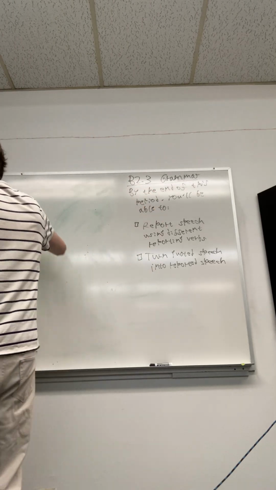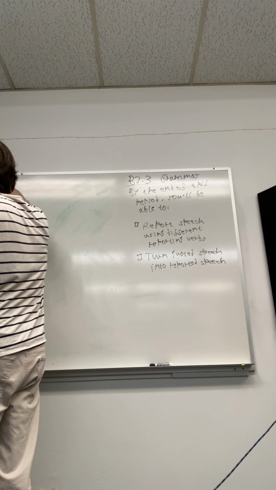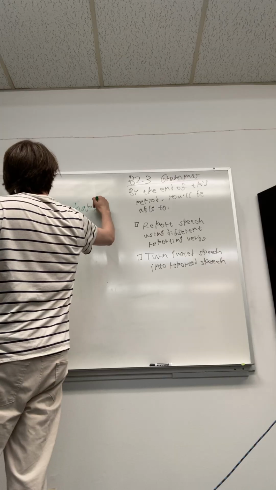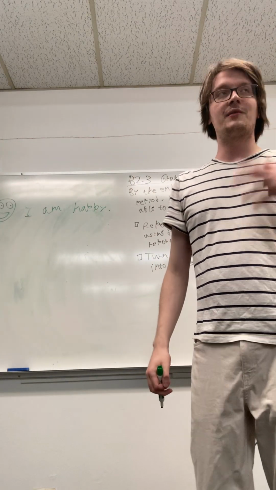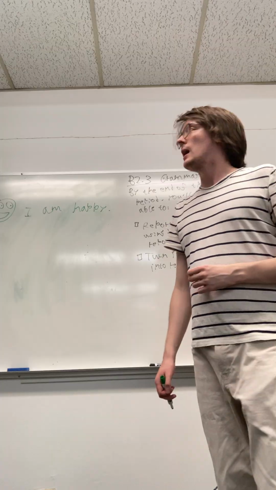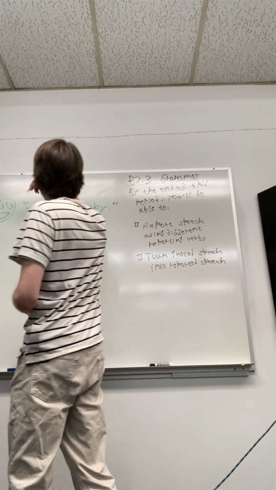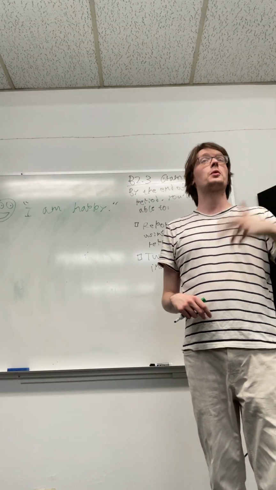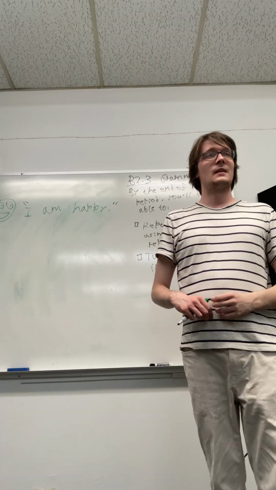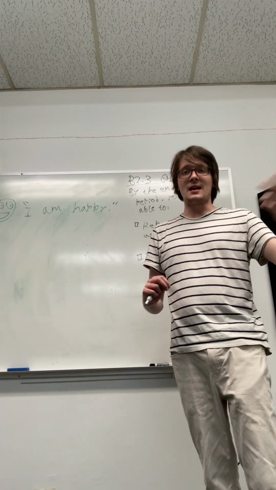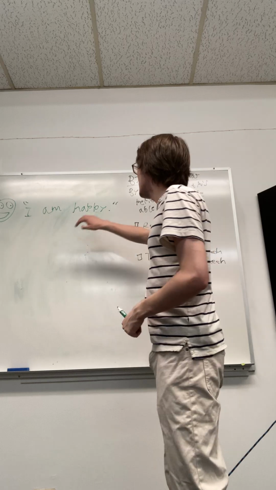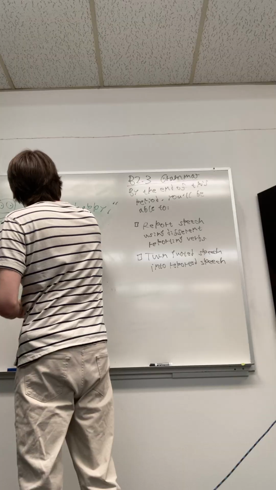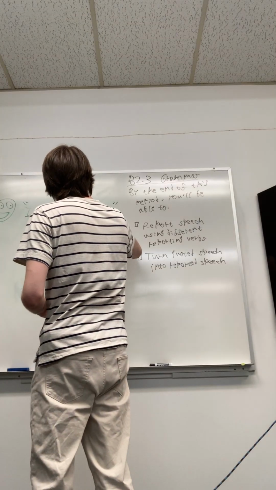So let's start with something very basic. "I am happy." I hope that all of you can agree with that. So what happens if I put these little marks on either side of it? When I do that, what does that mean? They're quotation marks, yes, which means? It means that this is something that somebody said, right? There is a person who is happy. And let's say that person is me, because I'm feeling pretty happy right now. "I am happy," said Laurent.